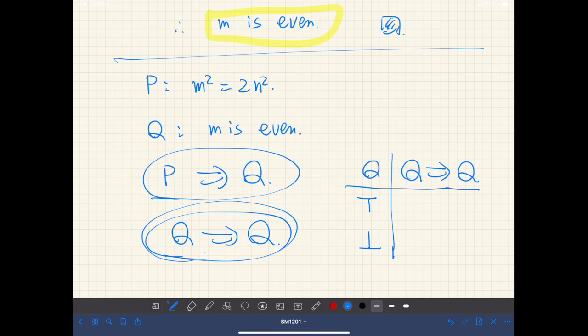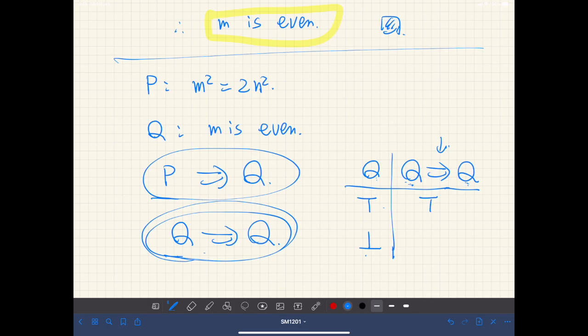When Q is true, then this is true and this is true. Therefore, this implication is true. This is according to the definition of implication, right? And if Q is false, then the premise is false, and also the conclusion is false, of course.